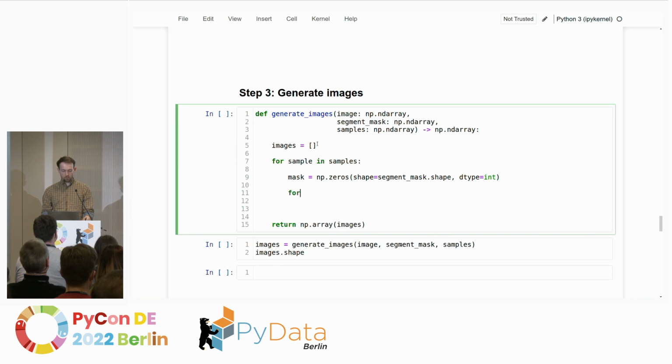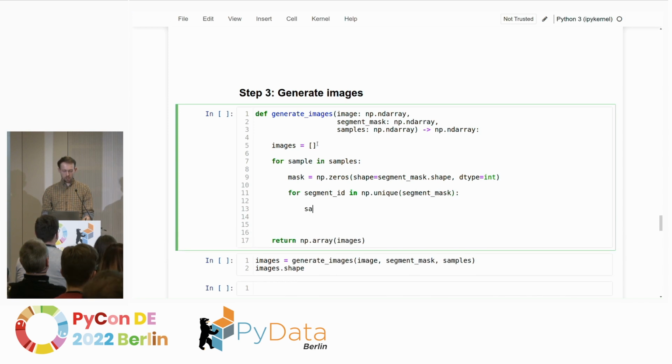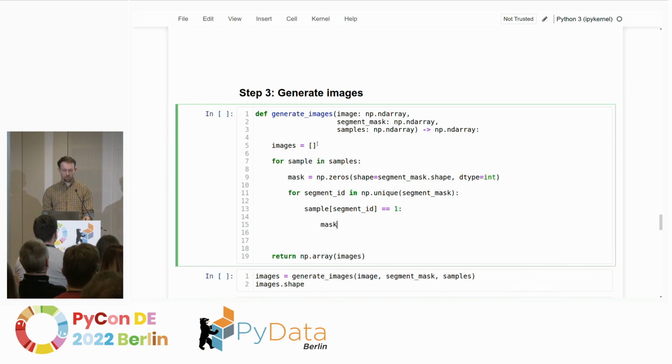Now we have to look at each segment, right? So each unique segment ID which we have in the segment mask, which is going to be 0 to 93. We will look inside the sample whether there's a 1 at that position. And if there's a 1 at that position, we'll flip the mask from 0 to 1. So everywhere where the segment mask is equal to the segment ID, for example, in the upper right-hand corner, where everything is a 5, we will set this to a 1.